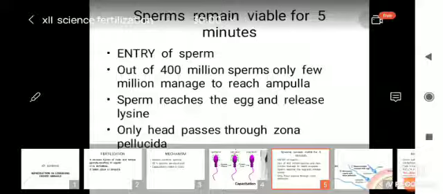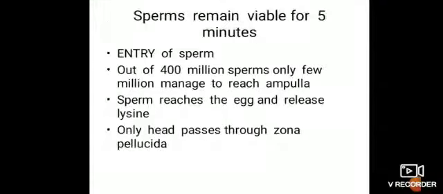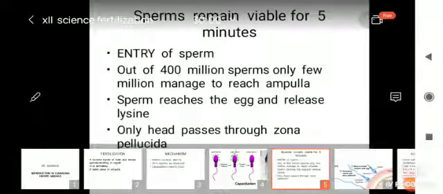Only one sperm can manage to fertilize, and the head enters through the zona pellucida into the egg, which is nothing but a nucleus which has about 23 chromosomes.